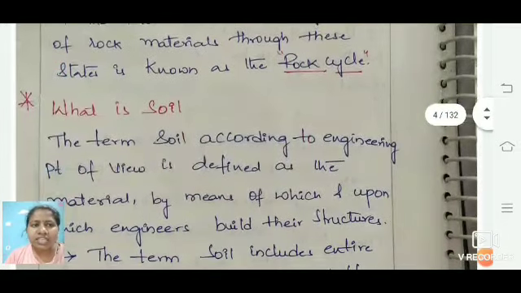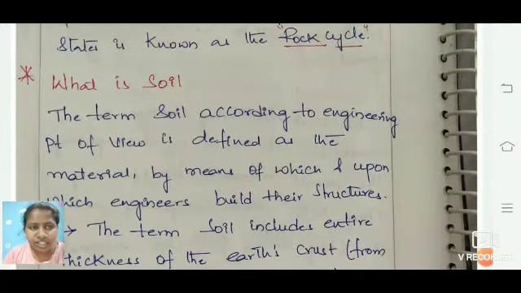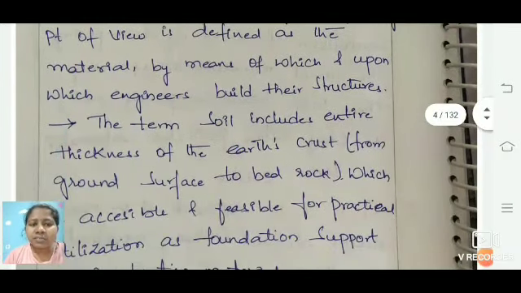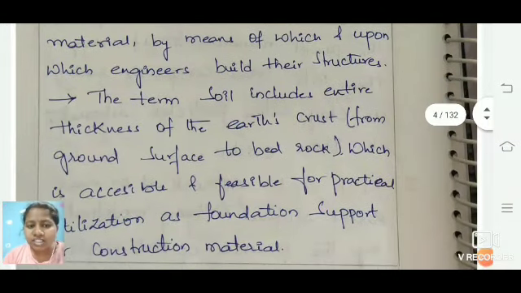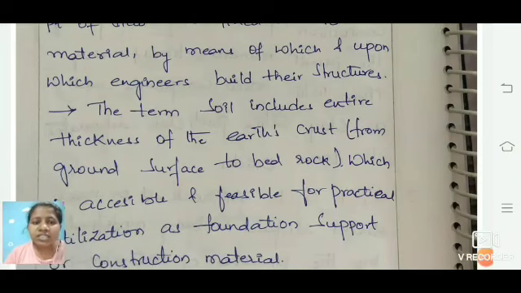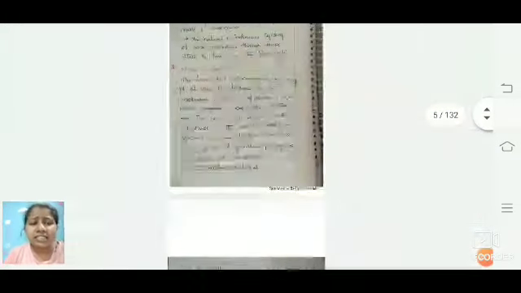Now what is soil? As we all know, soil is an engineering concern, because engineers will be building on it, considering how the earth's crust is there. According to that, long ago, soil was defined based upon the materials, by building the structure on the thickness of the earth's crust, so that we consider these properties, how the foundation is supported on the particular soil mineral for construction. That is known as soil here. And we'll be seeing the next topic.